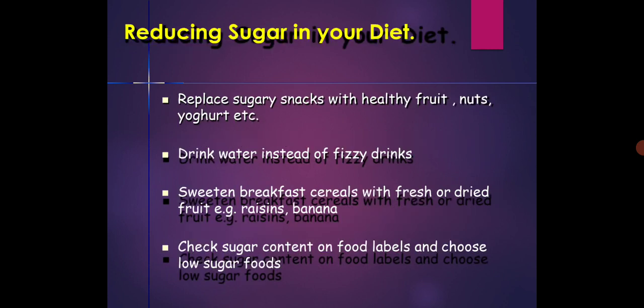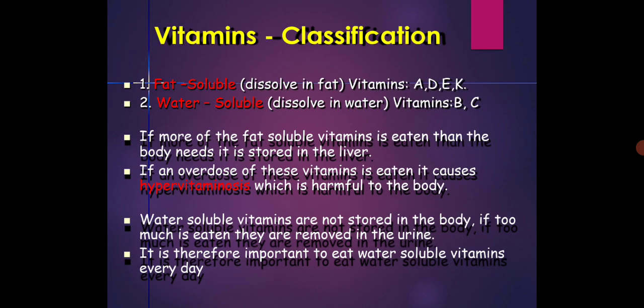Reducing sugar in your diet: replace sugary snacks with healthy fruit, then nuts, yogurt, etc. Drink water instead of fizzy drinks. Sweeten breakfast cereals with fresh or dried fruit. Example is raisins, then the banana. Then check sugar content on food labels and choose low sugar foods.